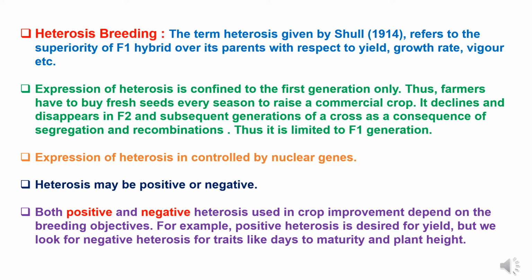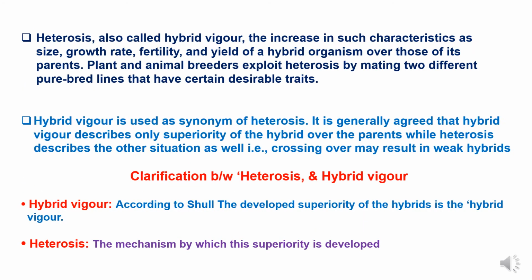Both positive and negative heterosis are used in crop improvement depending on the breeding objectives. For example, positive heterosis is desired for yield, but we look for negative heterosis also for some traits like days to maturity and plant height. Heterosis is used to get the best results from hybrid parents. Heterosis, also called hybrid vigor, results in an increase in such characteristics as size, growth rate, fertility, and yield of a hybrid organism over those of its parents.